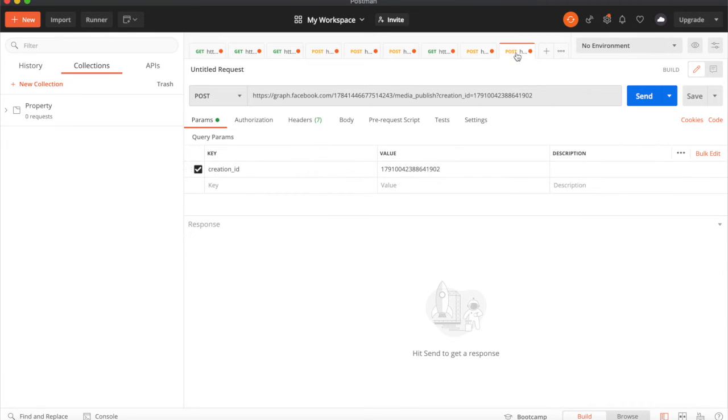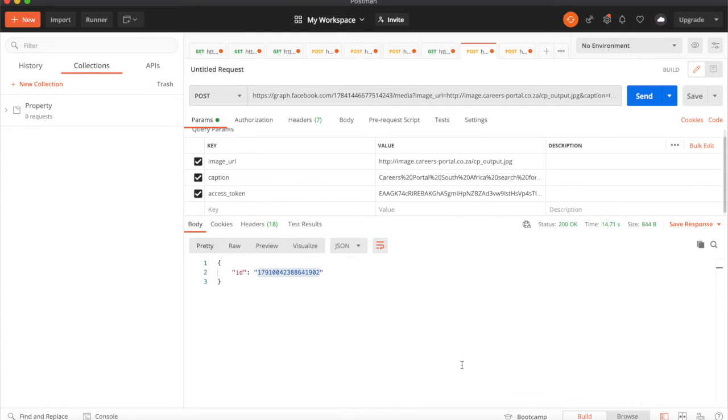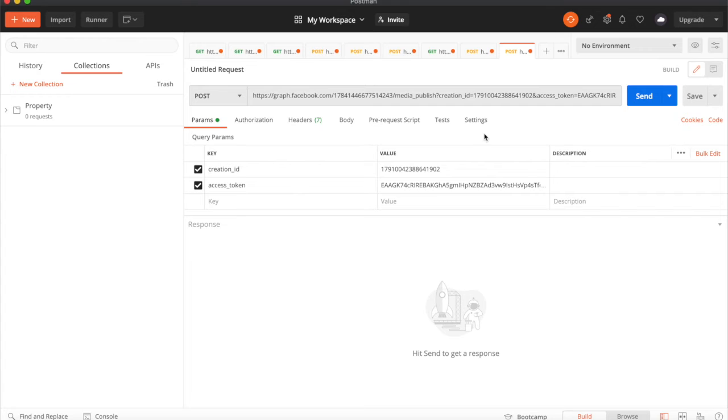You just copy that access token and paste it right at the end. All right, so I've pasted my access token. I have done the creation ID, and now we are going to post this to Instagram, and this is what will cause our post to go live.